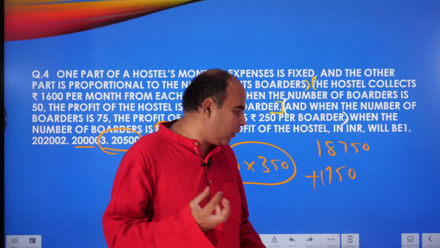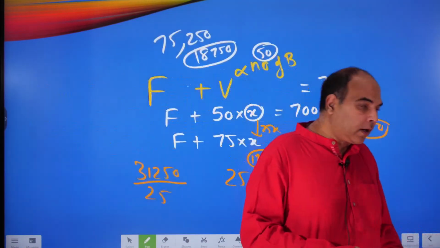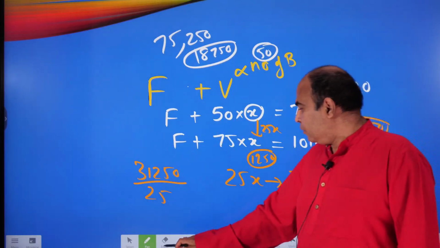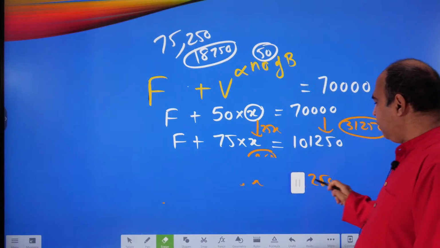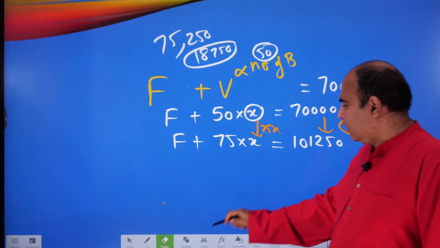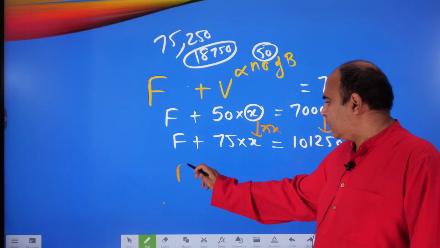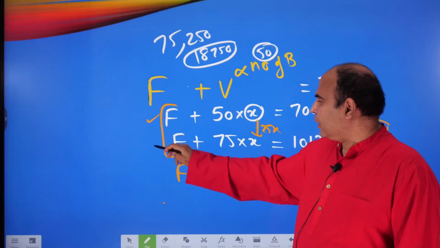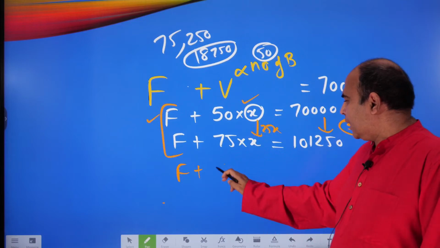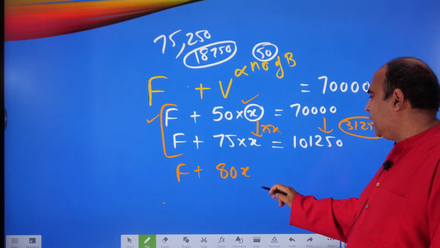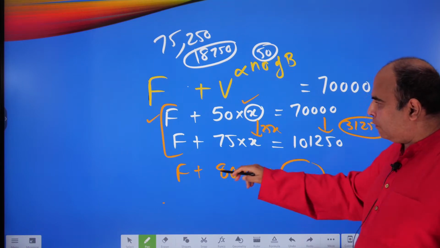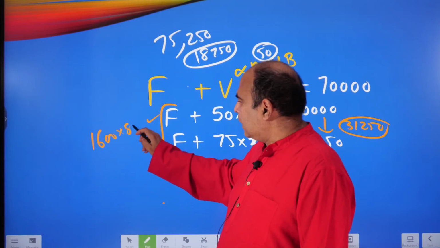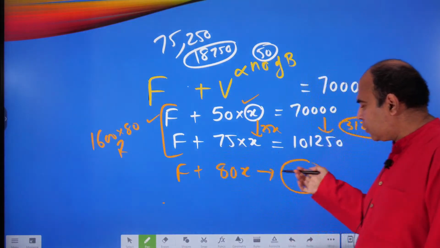So this was a short circuit of the last part of the problem. What people normally do is solve these two equations for f and x and then find the profit at 80 people. The conventional way: once you find f and x from the two equations, two unknowns, by simultaneous solving, the cost at 80 people is f plus 80x, and the revenue at 80 people is 1600 into 80. You can take the revenue out, you can take the cost out, and revenue minus cost will give you the answer.